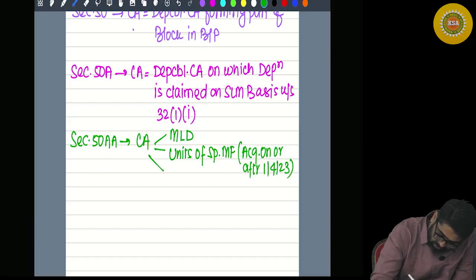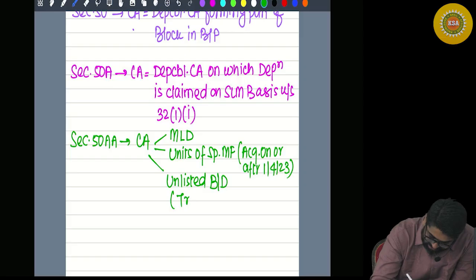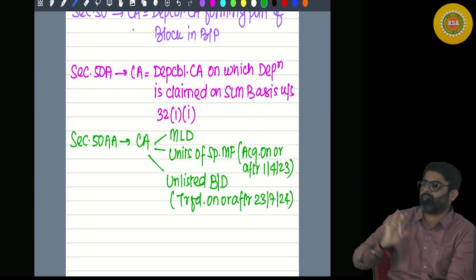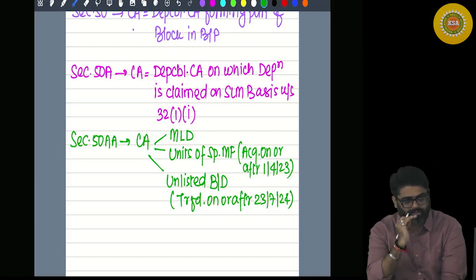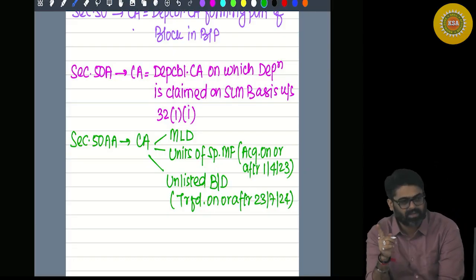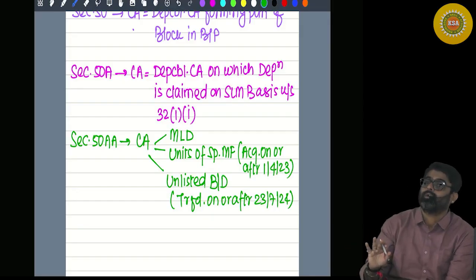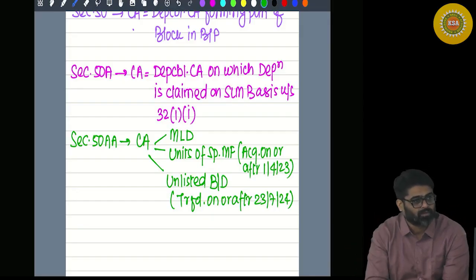And one more capital asset, unlisted bonds or debentures which are transferred on or after 23rd July 2024. In the case of this type of capital asset, how will the capital gain be computed? Ignore the period of holding, the resulting gain will be short term, and will be taxable at normal rates.